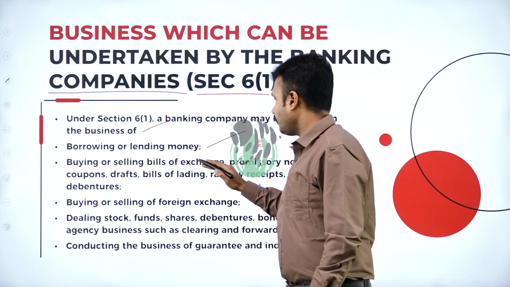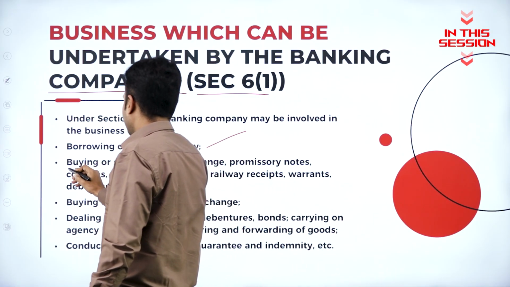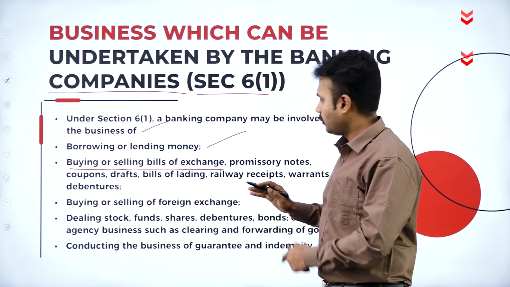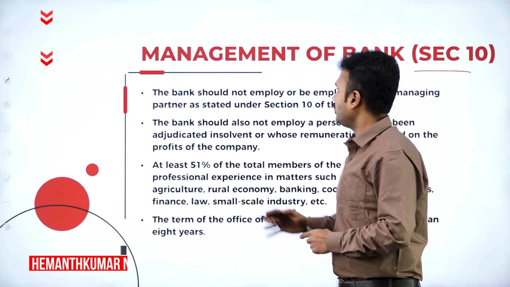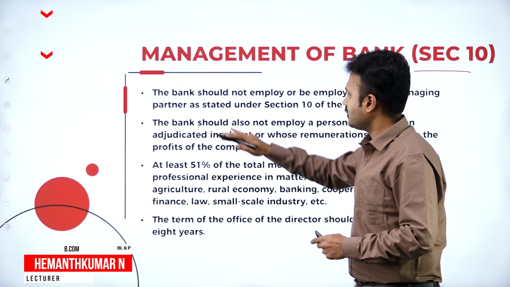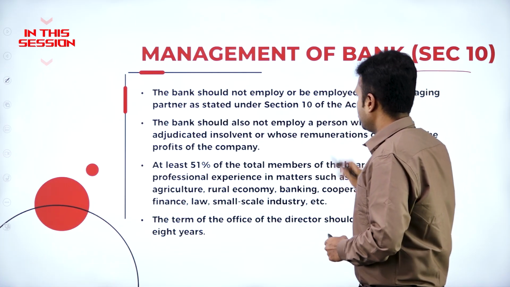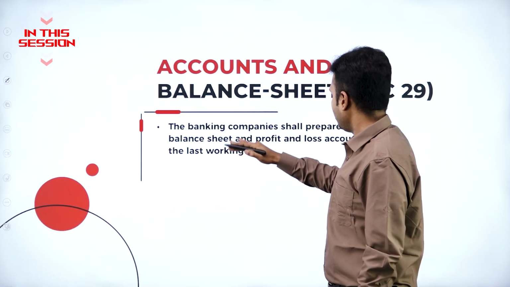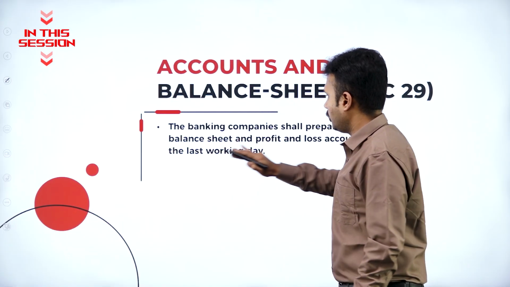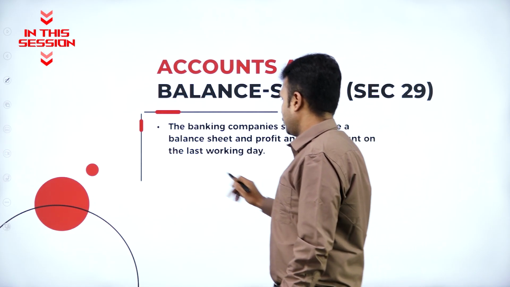Buying and selling of bills of exchange. In terms of a trade activity, it has a right to buy and sell bills of exchange. A bank should not employ or be employed by a managing partner, as stated under section 10 of the Banking Regulation Act. A banking company shall prepare a balance sheet and a profit and loss account on the last day of a working year.